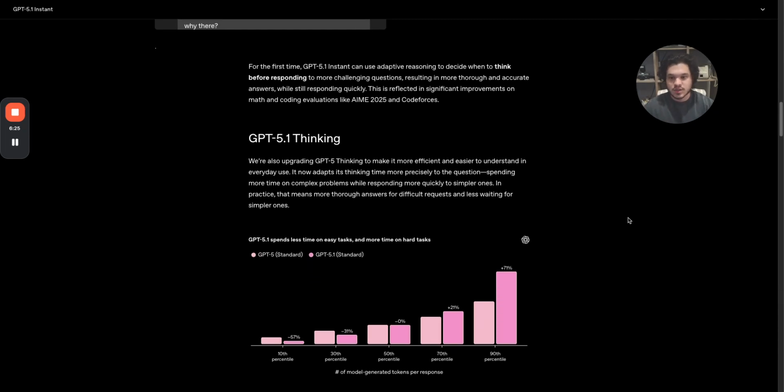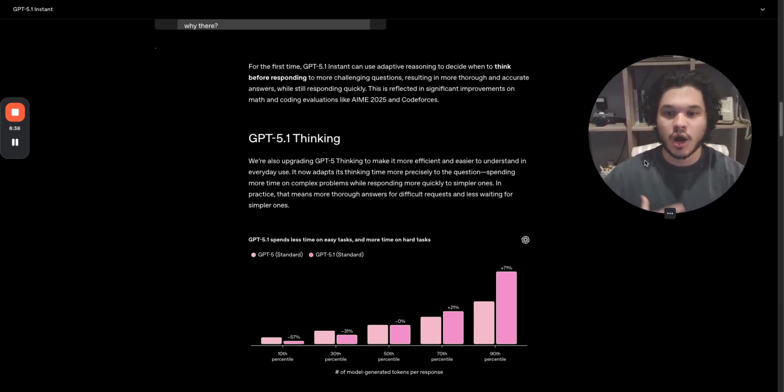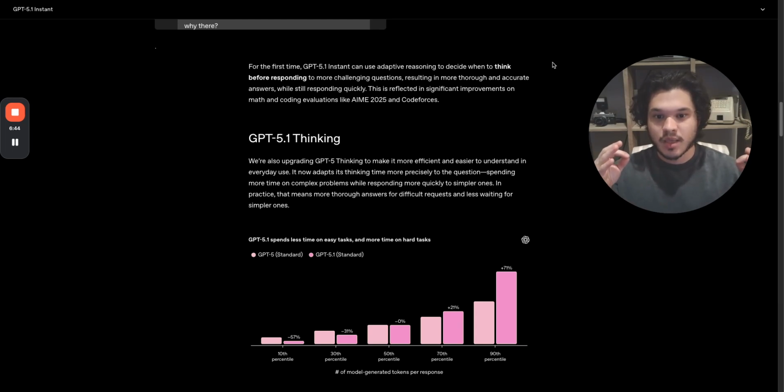Let's continue onwards. For the first time, interestingly enough, 5.1 Instant can use adaptive reasoning to decide when to think before responding to more challenging questions, which is very important, because you don't want it to consistently take forever to answer. However, you want it to have adaptive reasoning to decide when to do what. So it results in more thorough and accurate answers while still responding quickly.